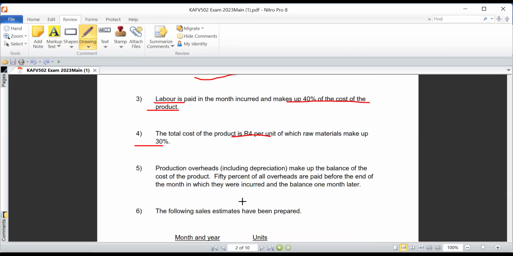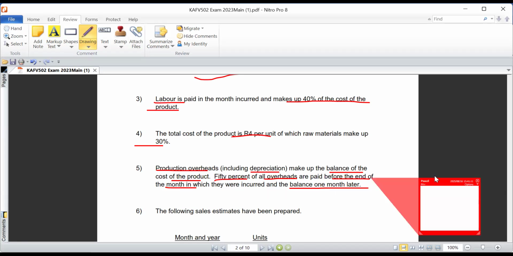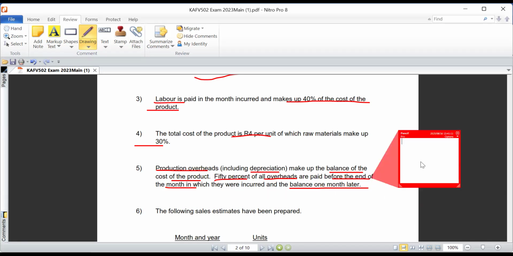Now, information number five: production overheads, including depreciation, make up the balance of the cost of the product, right? And then 50% of all overheads are paid before the end of the month in which they were incurred, and the balance 1 month later. Notice 50%, that's half. So I want us to break this information down so that by the time we actually begin to answer the question, we'll be able to use it accordingly.